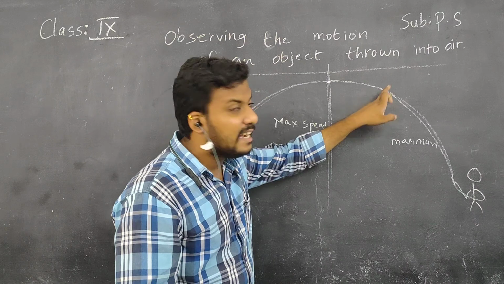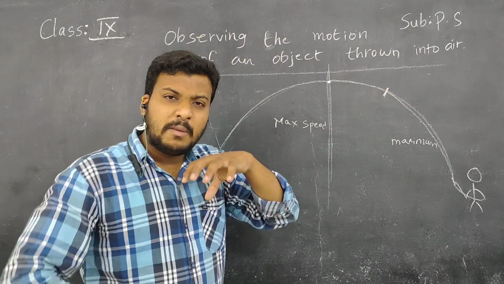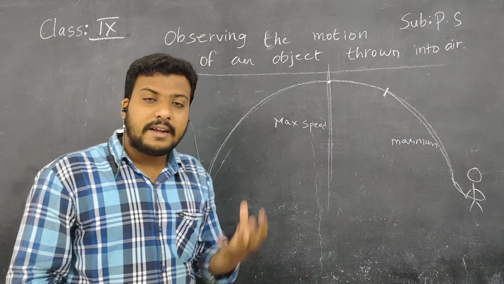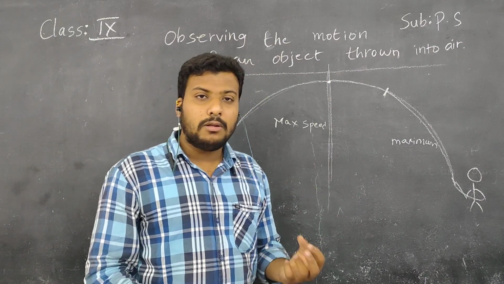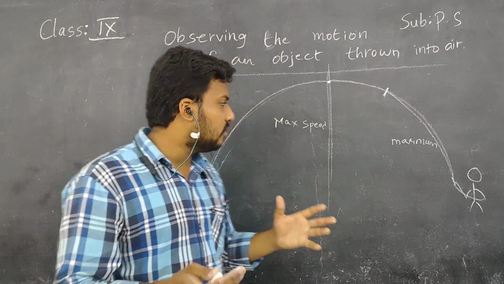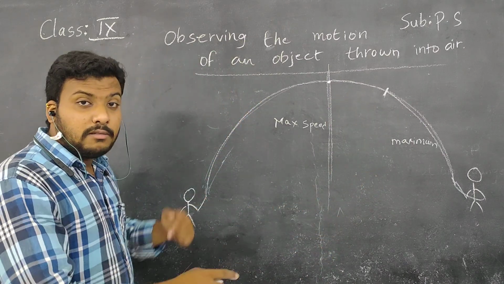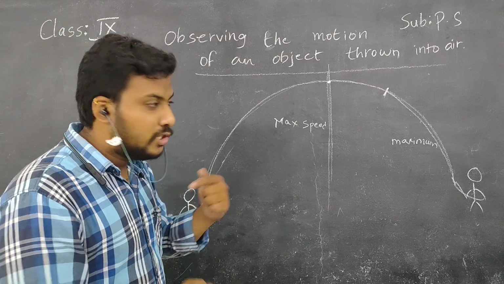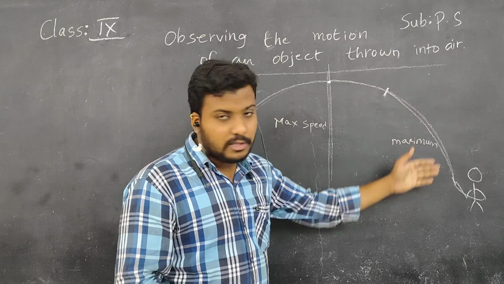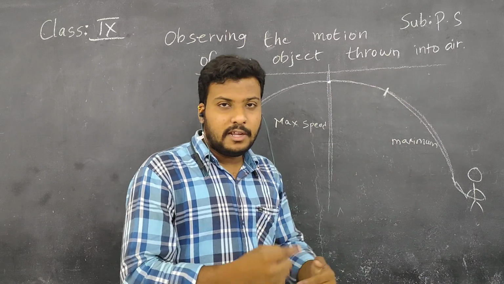Coming to this point, it again starts to move with the maximum speed because the gravitational force continuously pulls the ball towards the ground. So it moves at a maximum speed. Understand, children? And here the speed is changing. In these two cases, the maximum speed is there. Again it slows down, again the speed is gained by the ball.